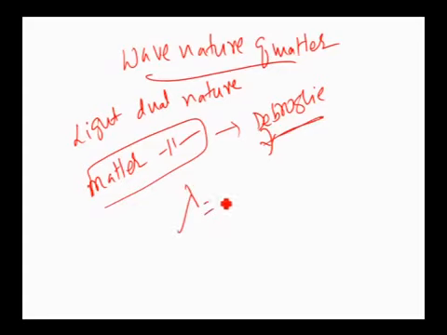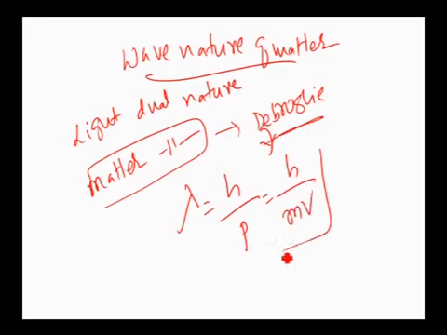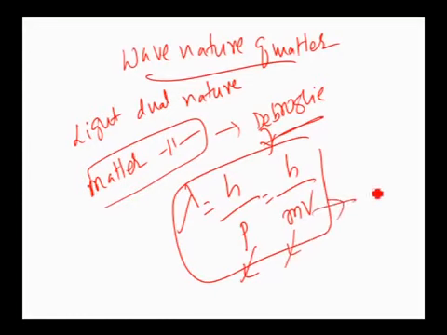That equation is given by lambda equal to h by p, that is also equal to h divided by mv. Important equation, where p represents momentum of the particle, m represents mass of the particle, that is the material particle, and v means velocity of the material particle. Matter means material particles, like protons, neutrons and electrons, right? Therefore, the de Broglie wave equation is lambda equal to h by p, that is equal to h by mv.